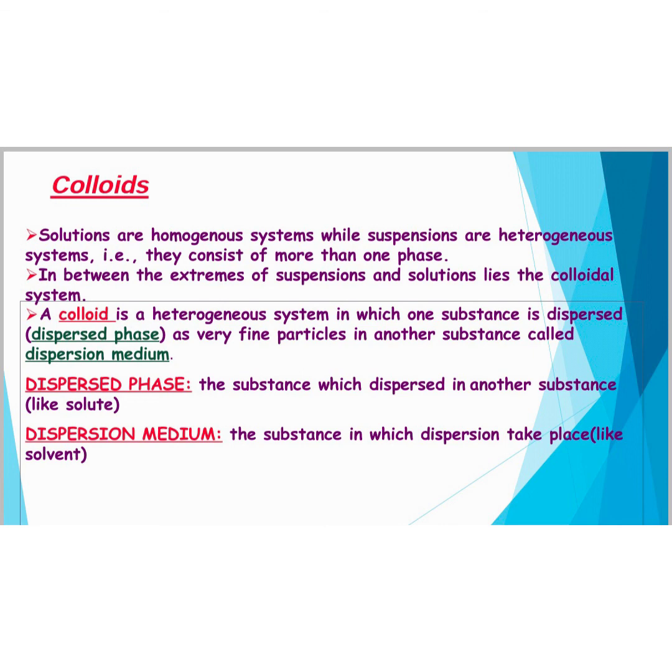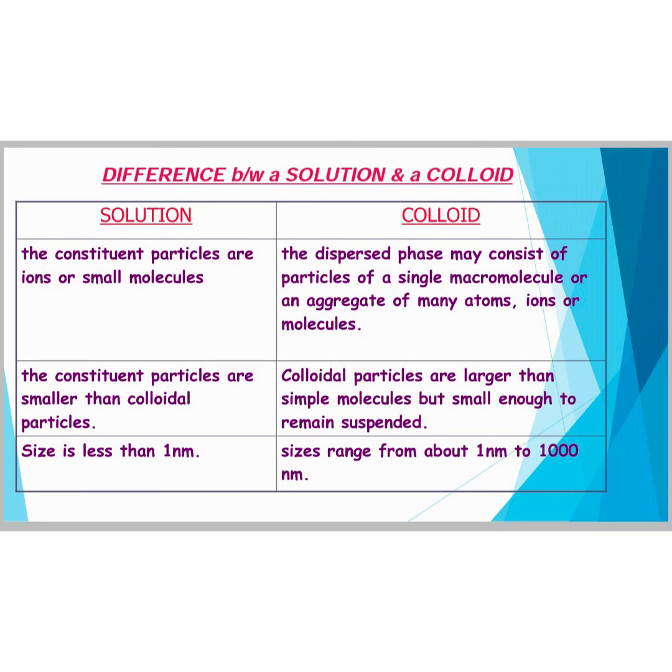The substance which is dispersed in another substance is called the dispersed phase, whereas the substance in which it is being dispersed is known as the dispersion medium. Their diameter ranges between 1 and 1000 nanometers.